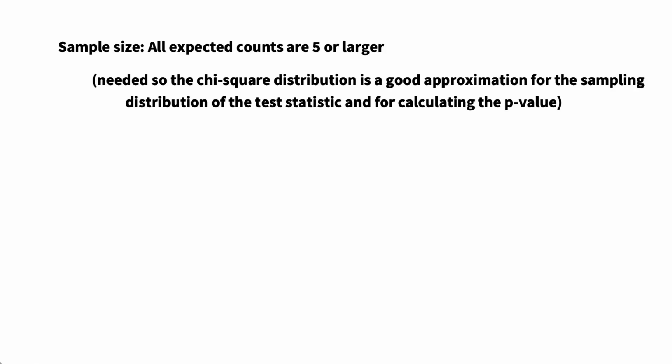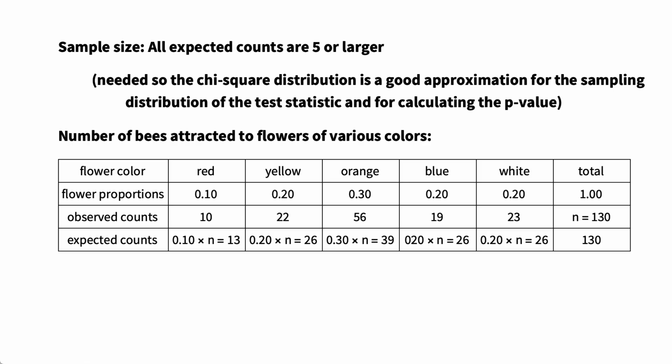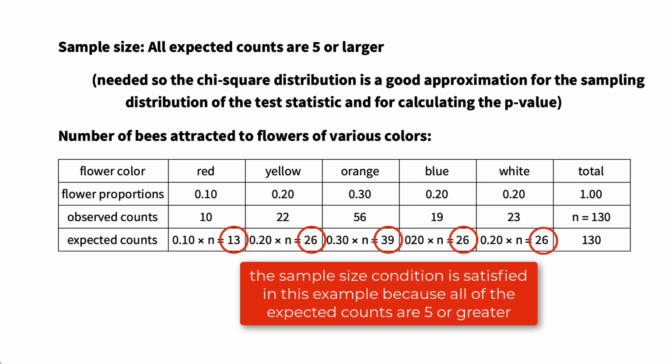Starting with sample size, the condition that all of the expected counts be at least 5 is the condition that is needed so that the chi-square distribution can be used for calculating the p-value. For the data from the previous section, this condition is satisfied because all of the expected counts are larger than 5.